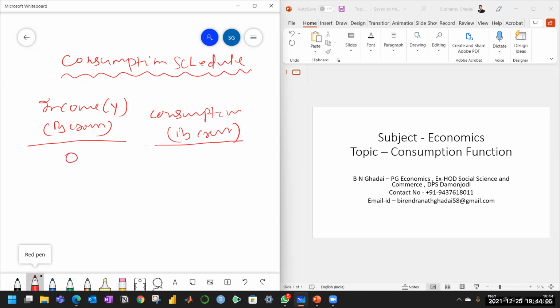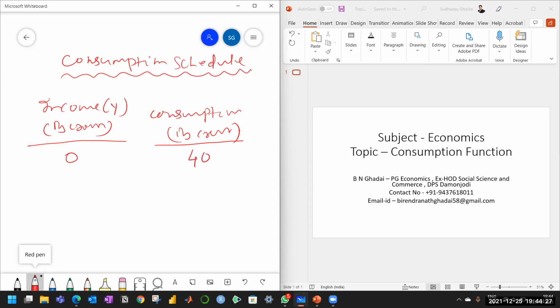Now when the income is 0, the consumption will never be 0, because that is autonomous consumption. Autonomous consumption means consumption is always positive. So you must have some consumption even if your income is 0. Let us say it is 40.